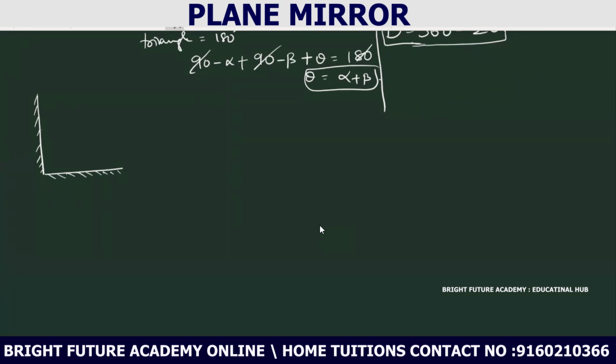The light ray is falling like this. How much deviation is produced? They will ask you the question, how much deviation is produced, and also draw the ray diagram for the reflected light ray.